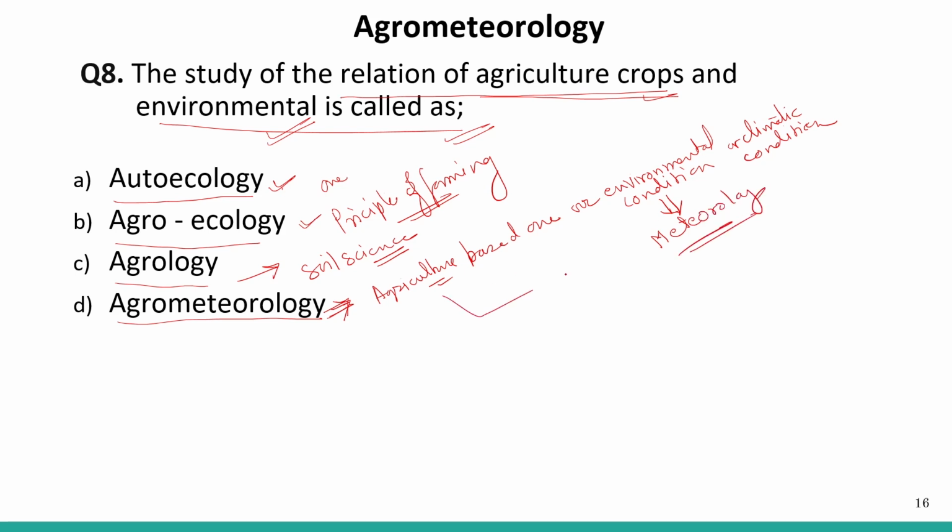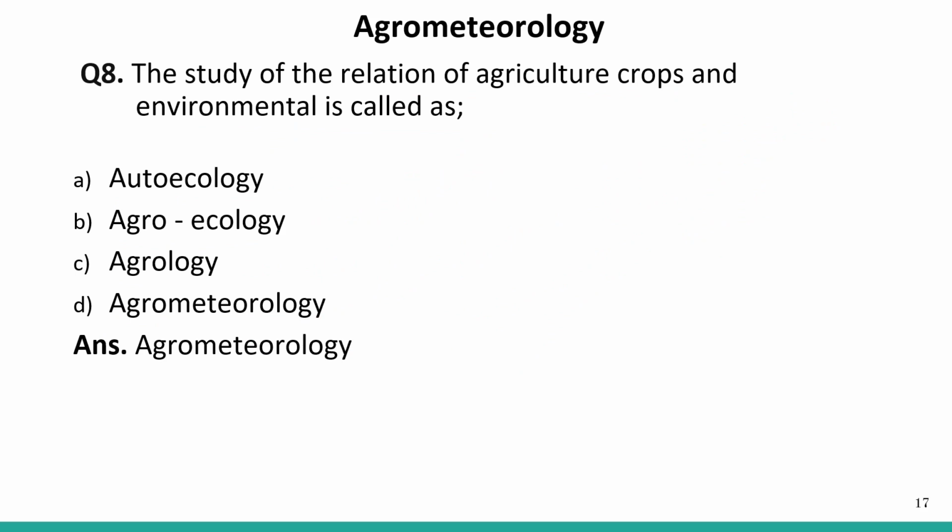So this is the correct answer: agriculture based on our environment or the climatic condition. How do we study our environment or the climatic condition? There are meteorological departments that study rain, humidity and temperature, and that data is useful for agriculture. So this study, agrometrology, is the study of the relation of agriculture crops and environment, right? So the correct answer is agrometrology.